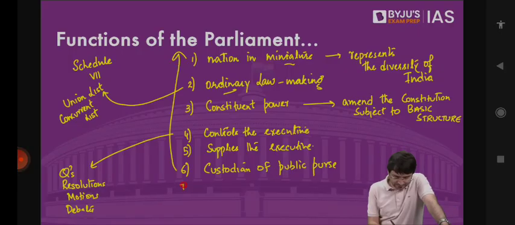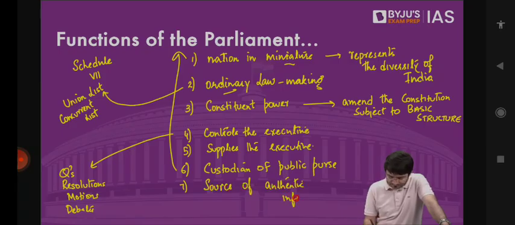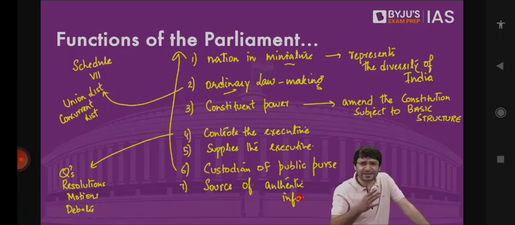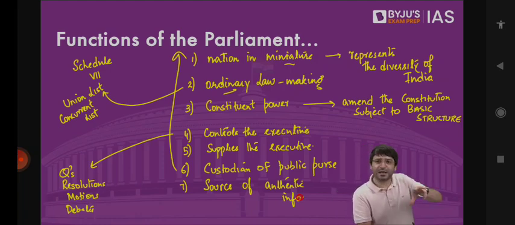Parliament is also the source of authentic information. What is the source of authentic information? Parliament. How? Every 9 o'clock in the evening, one preacher-in-chief, Mr. Goswami, says the nation wants to know, and then there is allegation against the media that the media is not reporting facts. The media is only reporting their own biases. But if you want to know authentic information on a particular matter, for that we have to go to the Parliament. Parliamentarians will ask questions to the executive. Executive will have to give the correct answer.